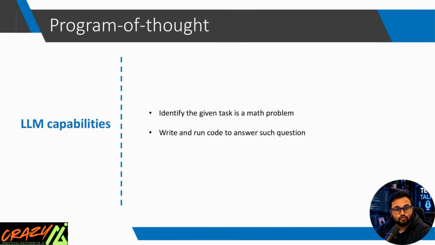Let's imagine you're talking to two different people. The first one is a novelist. The second one is a software engineer. If you ask both of them, calculate compound interest for 5 lakh rupees invested for 10 years. Who would you trust? Of course, the software engineer, because they know that calculations require formulas, not imagination. Large language models are trained in a similar way. They've seen millions of examples involving mathematics, programming, logic, science, natural language. So before generating a response, they first try to understand what kind of problem this is. Suppose you ask, write a motivational speech. The AI immediately recognizes this is a writing task, no coding required.